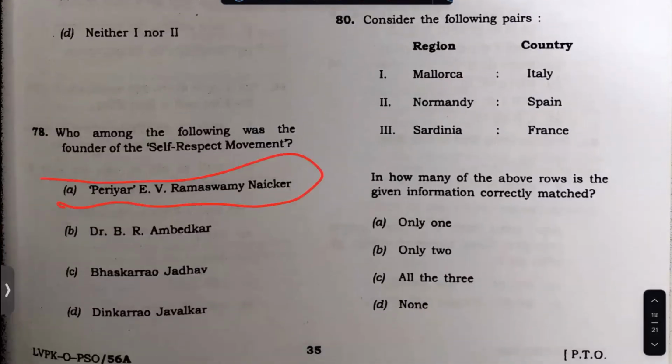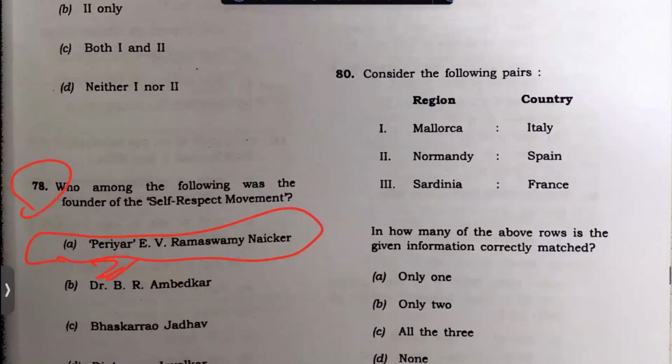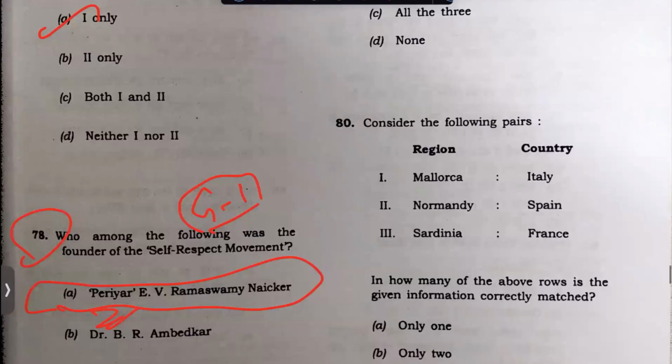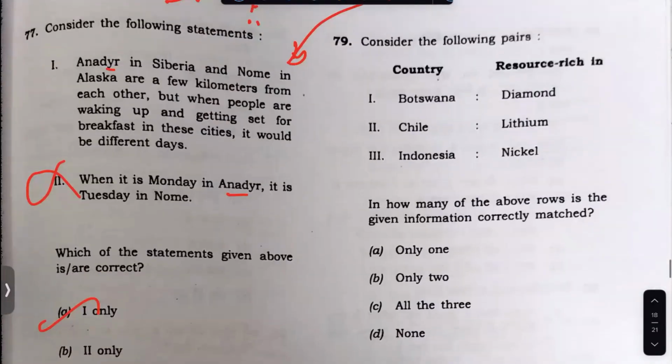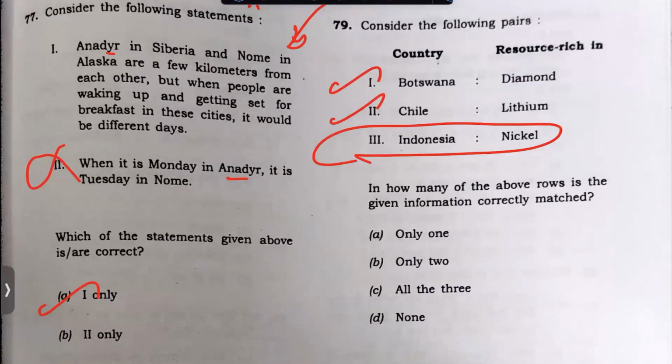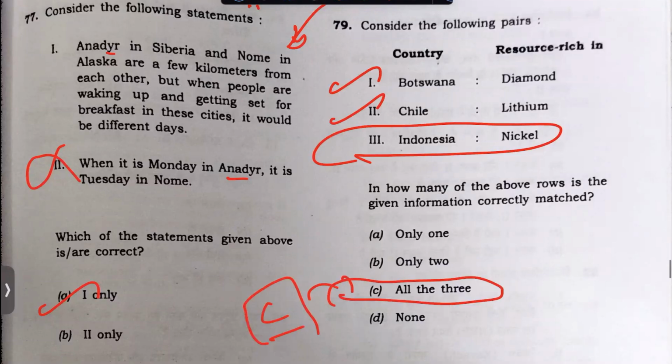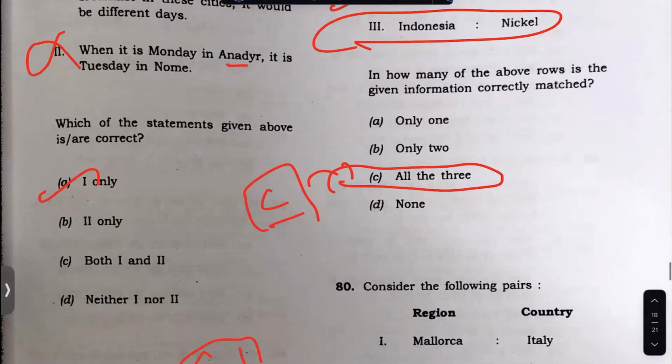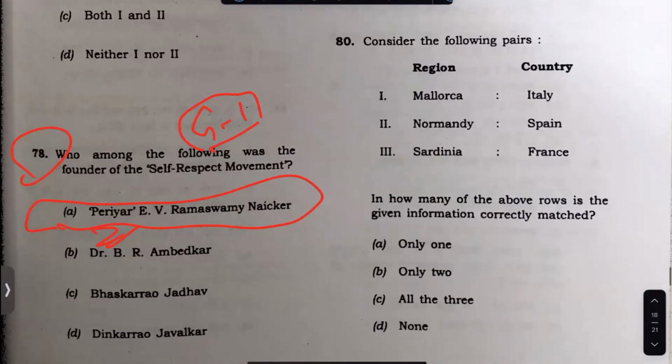And this everyone in Tamil Nadu should know. I'm very happy that they have given Periyar instead of saying only E.V. Ramasamy Nayakar. In Group 1, it was mentioned as Ramasamy Nayakar, but here UPSC has mentioned Periyar. I'm very happy. This is an answer that should be taken. In this question, this 2 is true. Indonesia nickel, I was not sure, but C is true. Chile lithium, maybe I will make a detailed video analysis. You can check it.